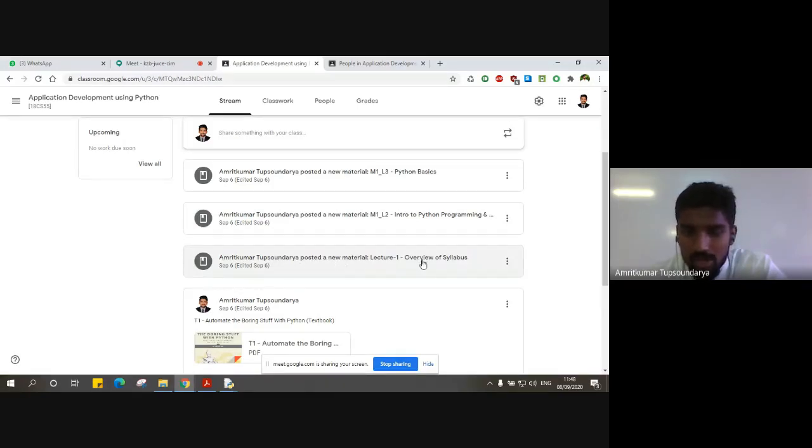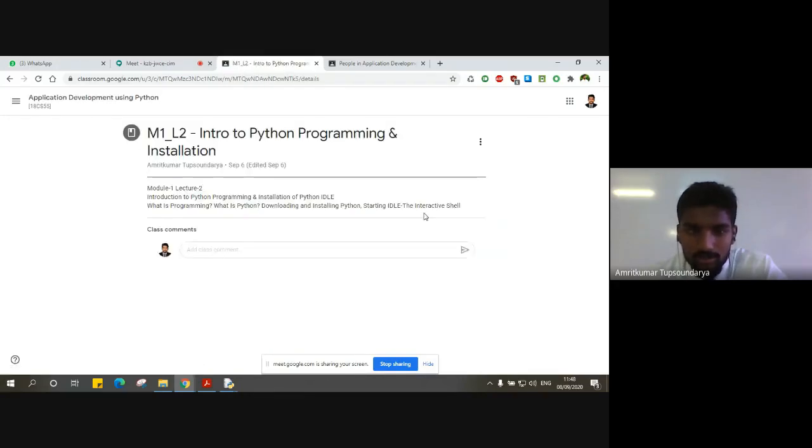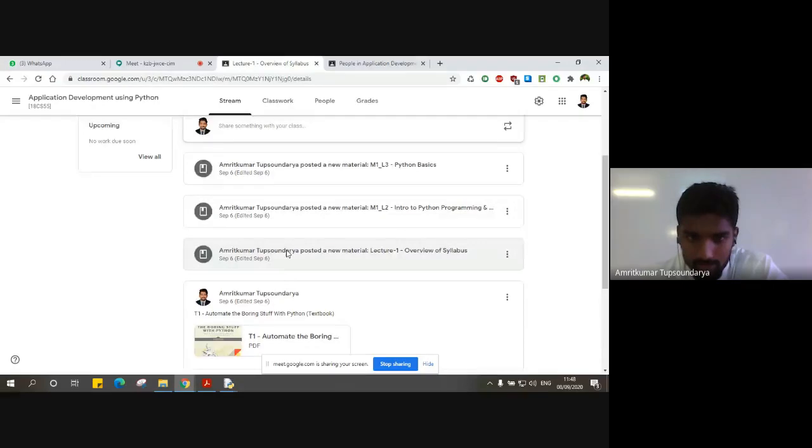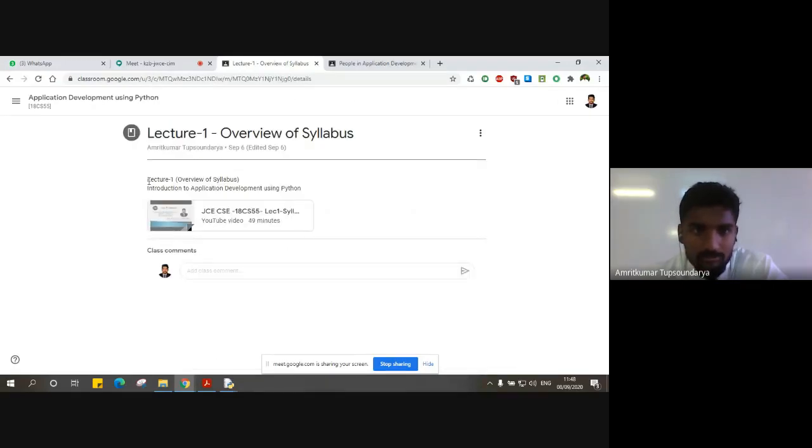So first lecture we had an overview of the syllabus. Second lecture we had an introduction to Python, and also we discussed the installation of Python. You can see here, the moment you click on, let's say, syllabus, you can see that we discussed the introduction of application development using Python, and the class that we have recorded, the lecture, has been made available on YouTube, and the link is right here at your single touch.